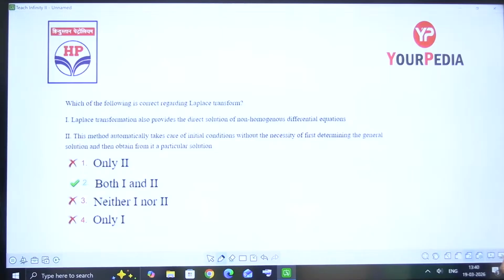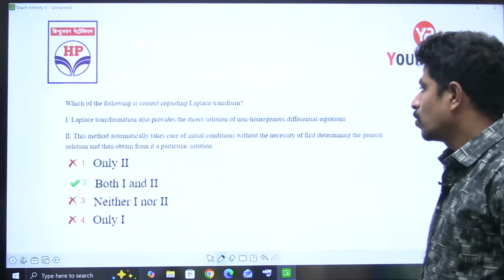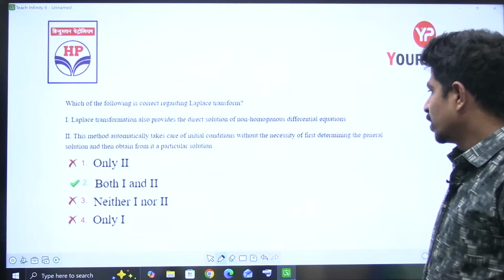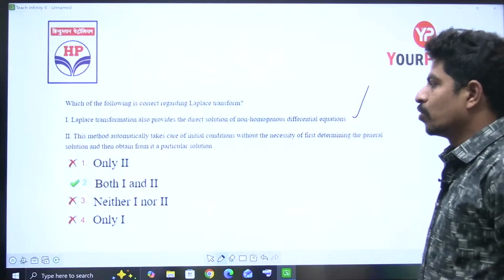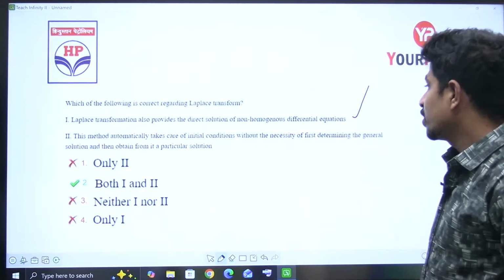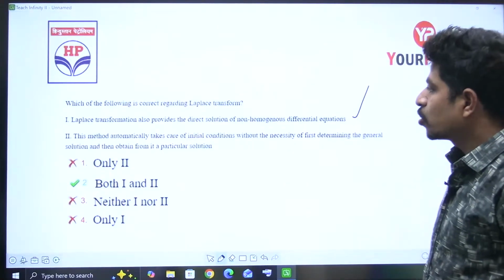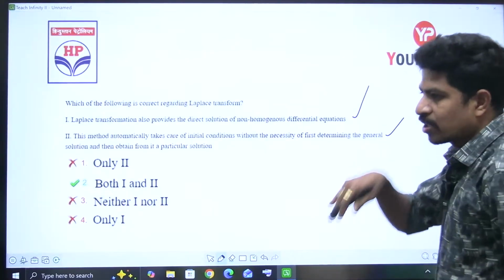Which of the following is correct regarding Laplace transform? Okay, some points he has given related to Laplace transform. First one, Laplace transformation also provides direct solution for non-homogeneous differential equations. Yes, it is going to provide direct solution. This method automatically takes care of initial conditions without the necessity of determining the general solution and then applying the particular solution. Yes, see, there is the advantage of Laplace transform.